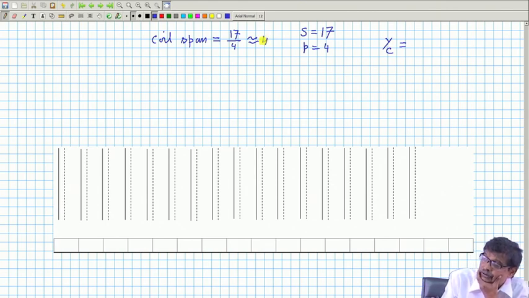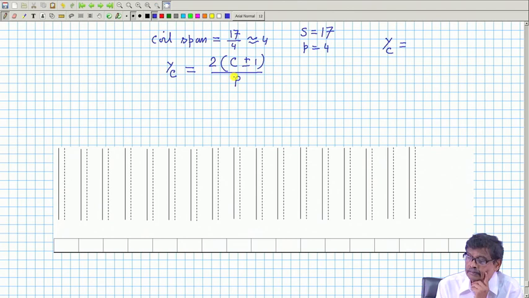So, this is how I choose the coil span, and the winding pitch, commutator pitch, I will do it like this: Y c equal to 2 times (C plus minus 1) by P, so that it becomes an integer. The number of commutator segments C is 17.